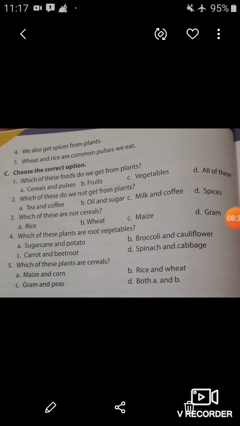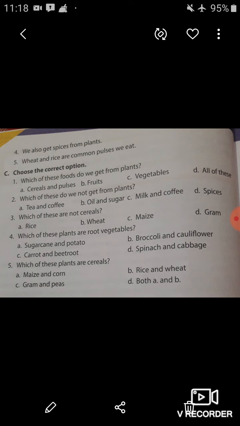Now all of you turn the page. Let's come to the page number 40. Fourth one is, we also get spices from plants. So this statement is also true. So students, do you know what are spices? Yes, spices add flavor to food and they give pleasant smell to food. So this statement is true. So you have to write here T.